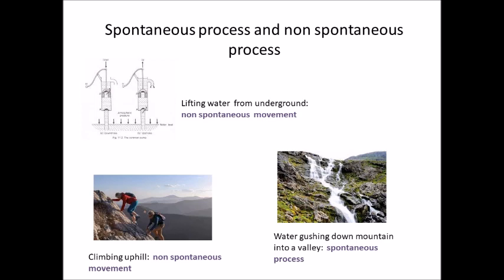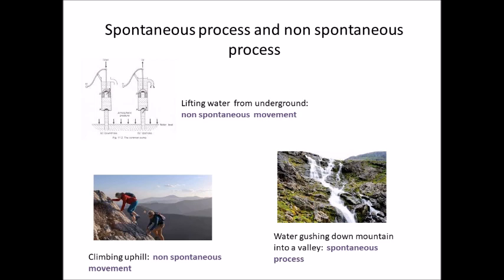Again, these natural phenomena take place spontaneously. So spontaneously we can see also that water flows from a higher level to a lower level, that is gushing down the mountains into a valley. Can we not use these laws of nature to do non-spontaneous processes like lifting water from underground to some overhead reservoir? We can build a pump and then we can use it for lifting water from underground to overhead reservoirs and supplying it to tall buildings.